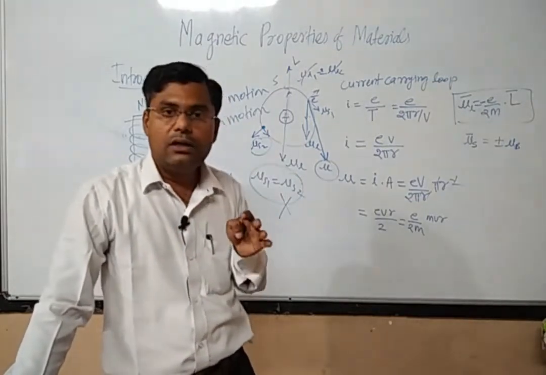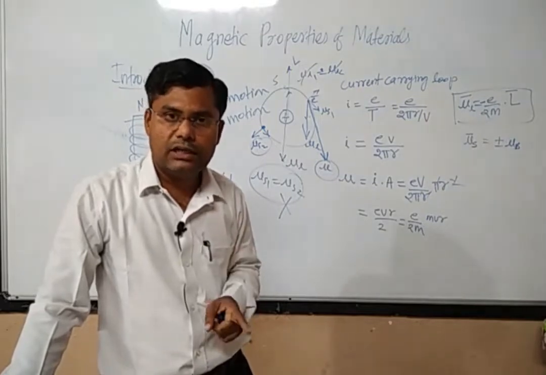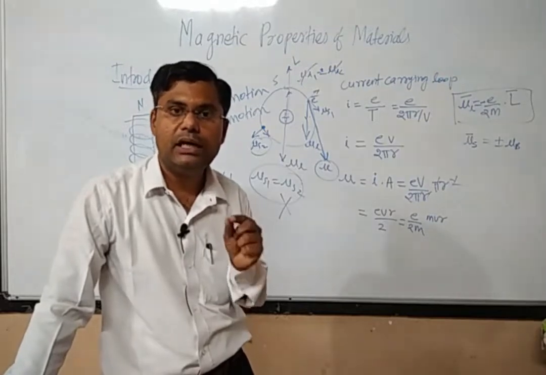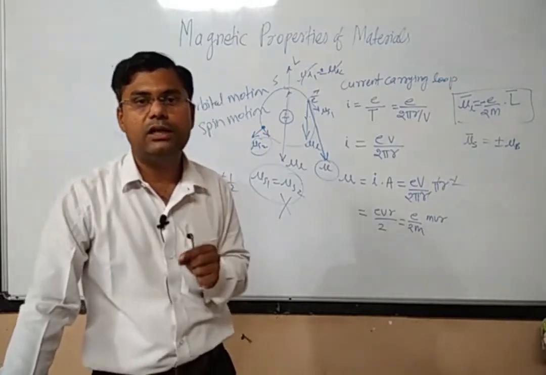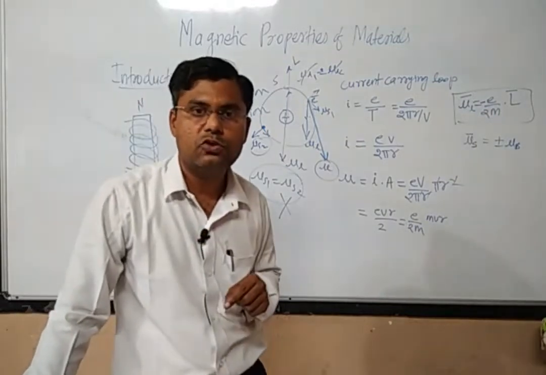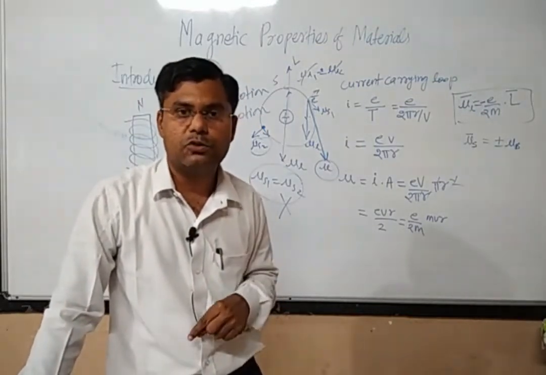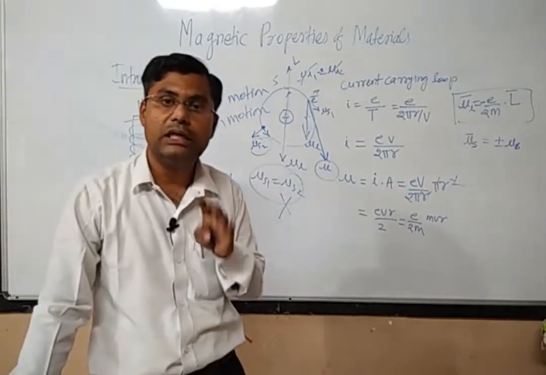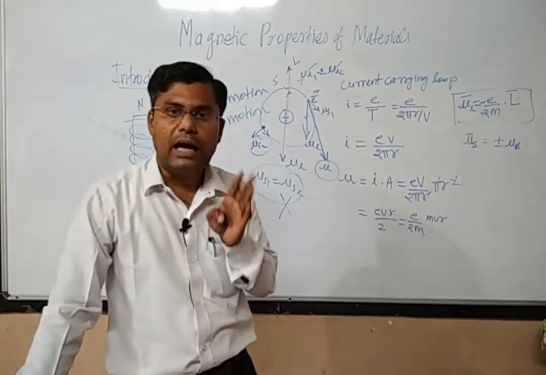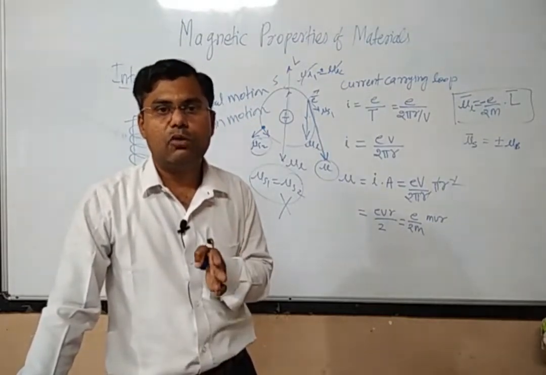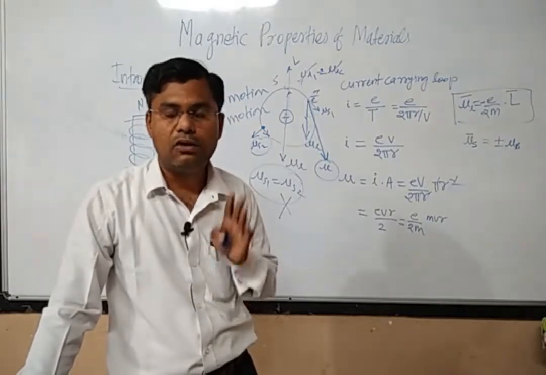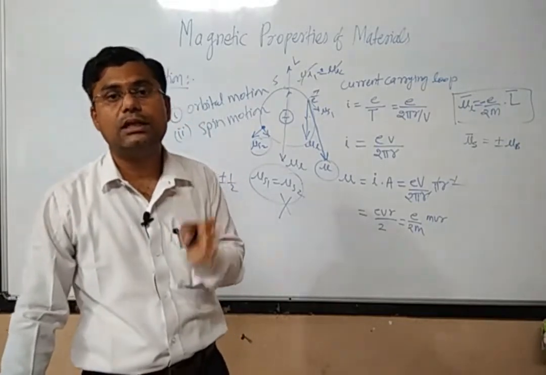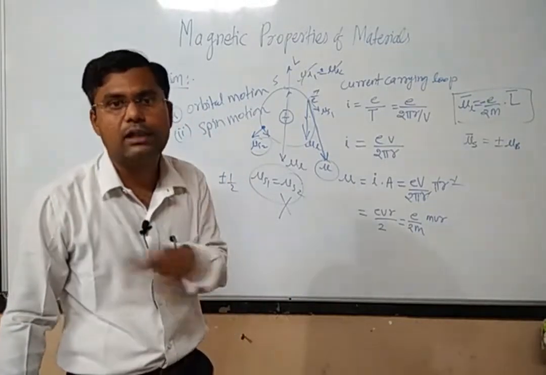Even if there are so many electrons, we need to find out the magnetic moment generated by each individual electron, because each electron is performing orbital motion and also spinning motion. So we have to find out the magnetic moment generated by the orbital motion and spin motion of each electron. Then we have to add vectorially all the magnetic moments generated by all the electrons, and then find out the resultant magnetic moment generated by all the electrons.